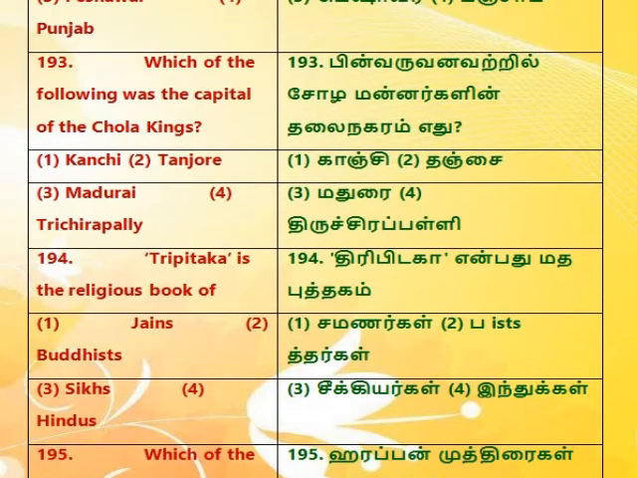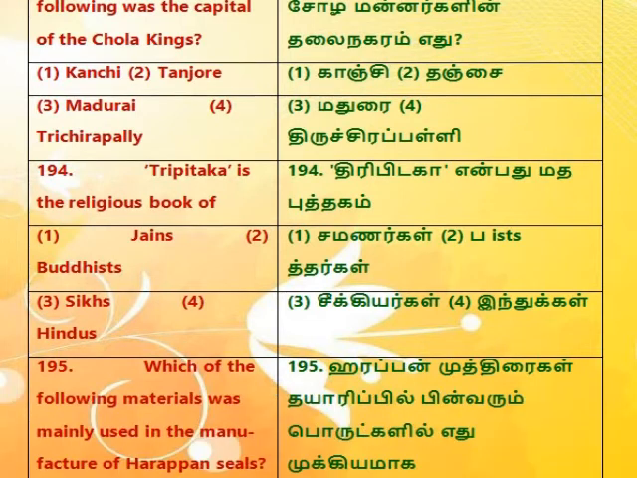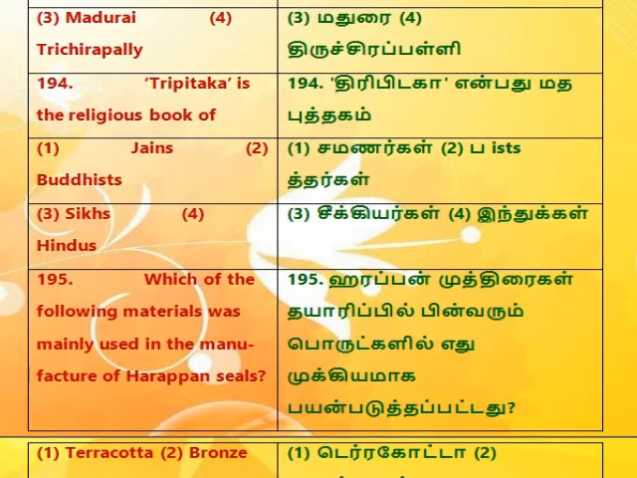193. Which of the following was the capital of the Chola kings? 1. Kanchi. 2. Tanjore. 3. Madurai. 4. Trichinopoly. 194. Tripitaka is the religious book of 1. Jains. 2. Buddhists. 3. Sikhs. 4. Hindus.